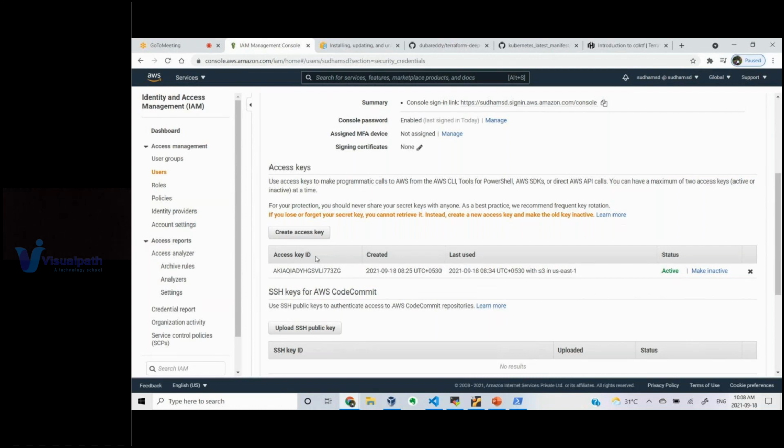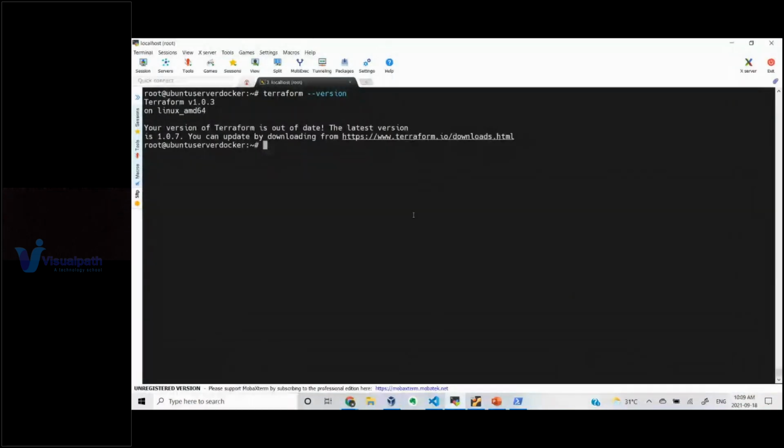I have already created and downloaded them. I will show you in the demo sessions. On the first day of the session, we'll talk about how to create this access key, download it, and save it in a proper location where it is not visible in public, such as your local machine. After that, you have to install a CLI package as well.